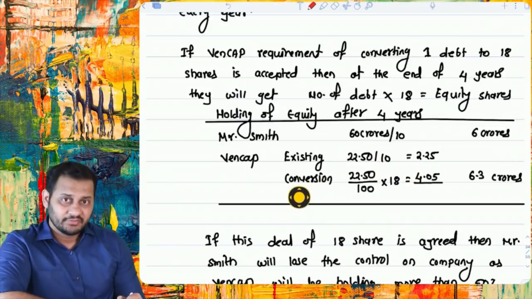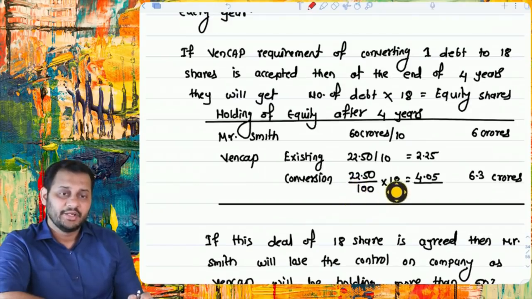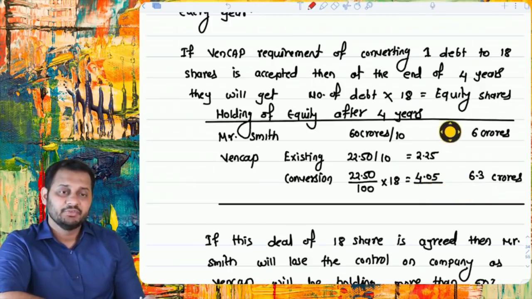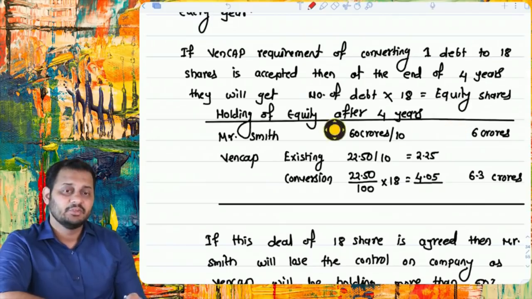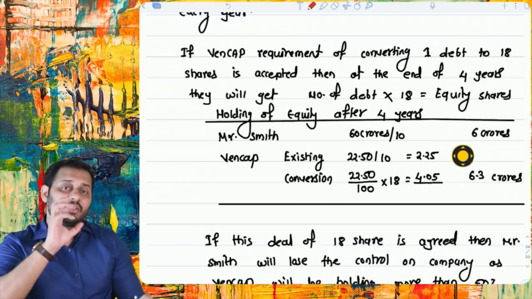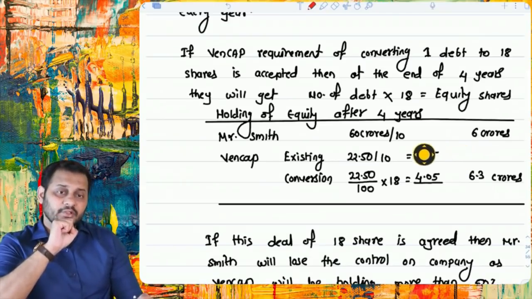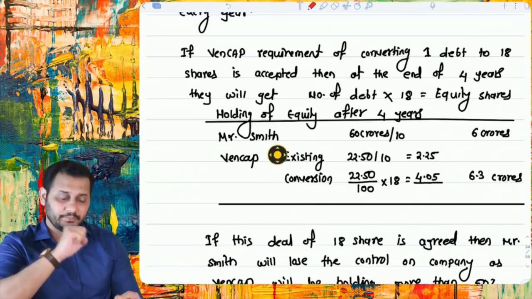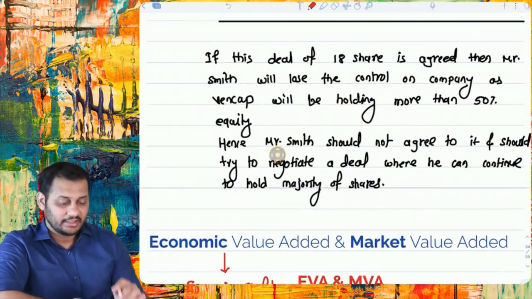After conversion of the debt of 22.50 into 18 shares, he will get 4.05 crore extra, and the total holding of the venture capitalist will be 6.3, which will be more than Mr. Smith, and this will not be acceptable to Mr. Smith because you can clearly see the controlling power will be in the hands of the venture capitalist and not Smith.